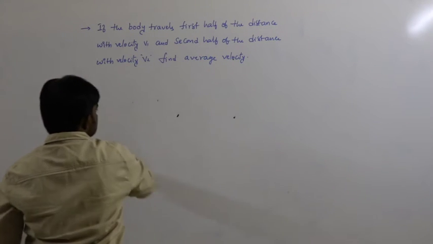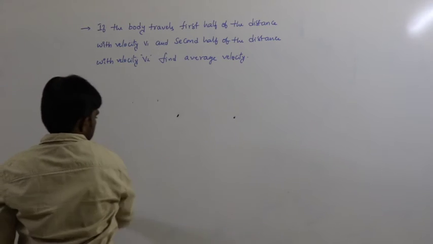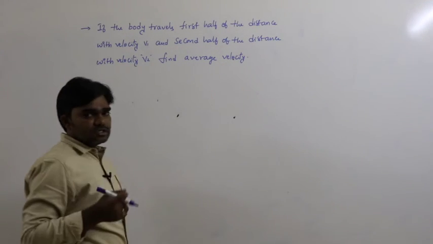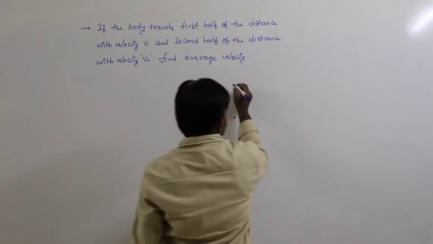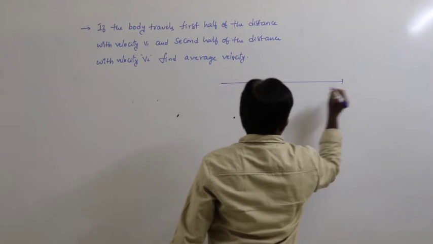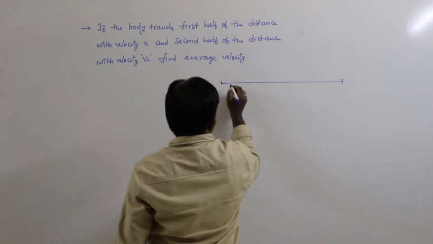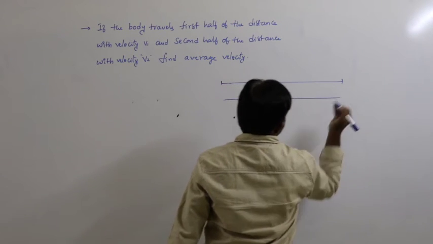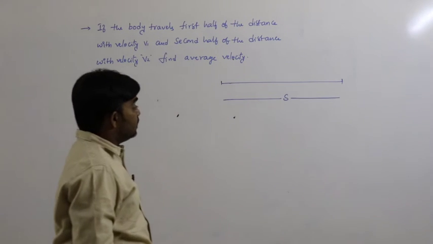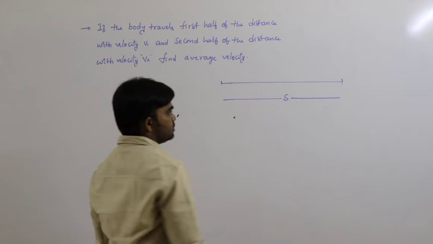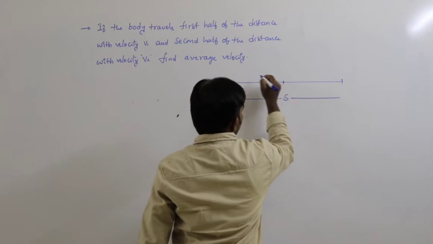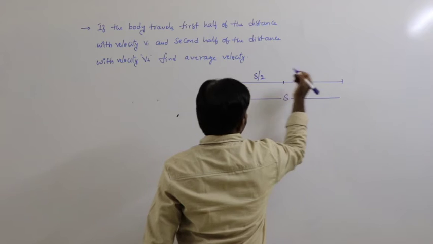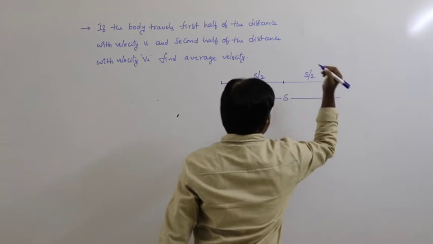First half of the distance, second half of the distance. That means the distance divides into two equal parts. See here. Let us say S is the distance between two positions. It divides into two equal halves, S by 2 and S by 2.